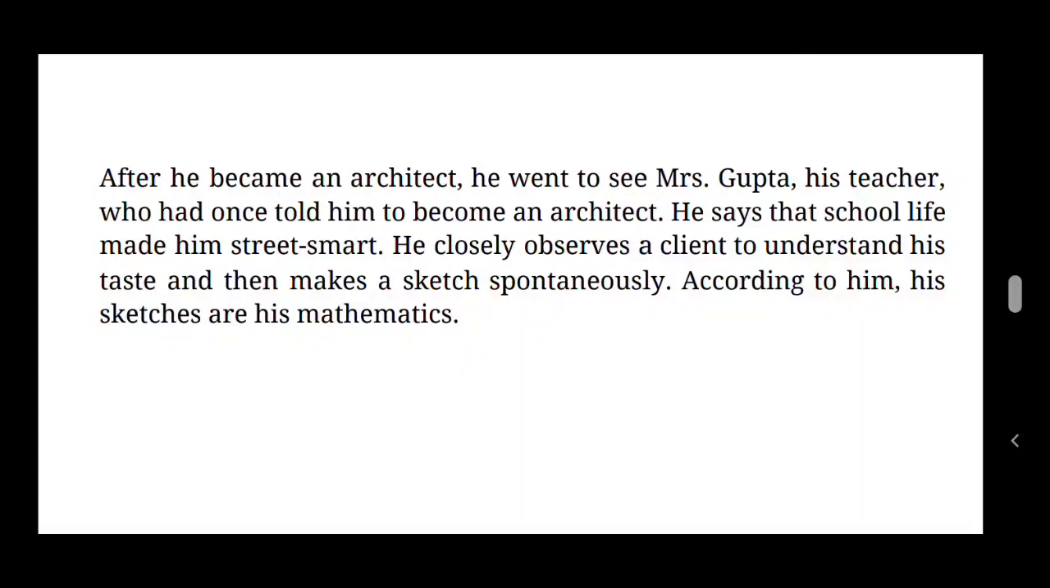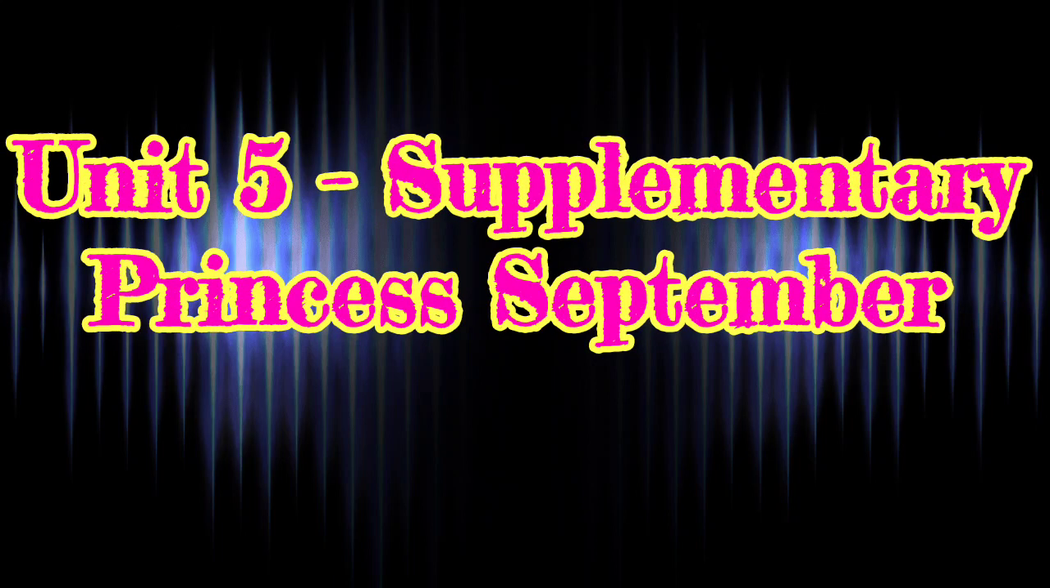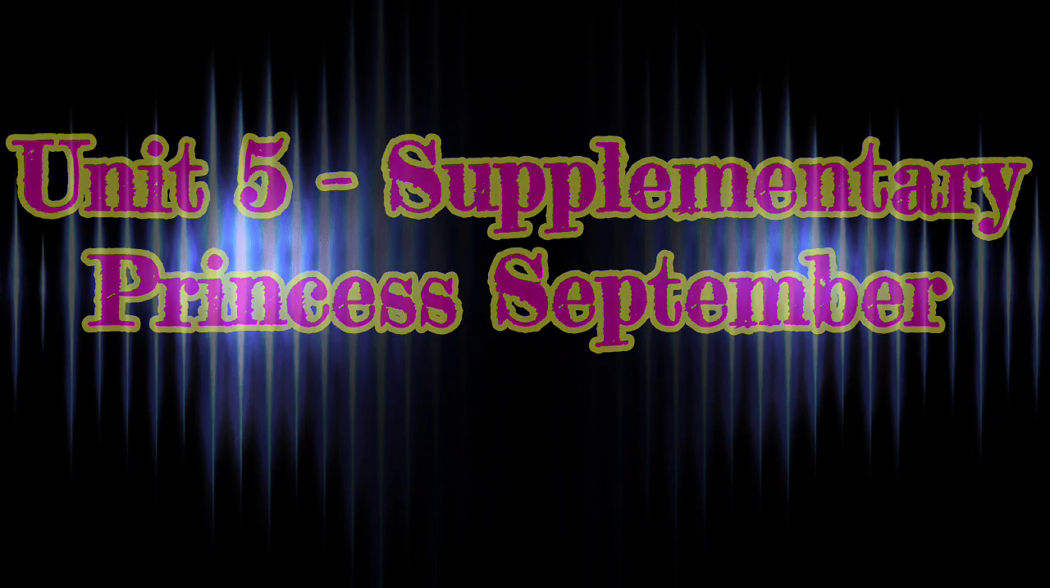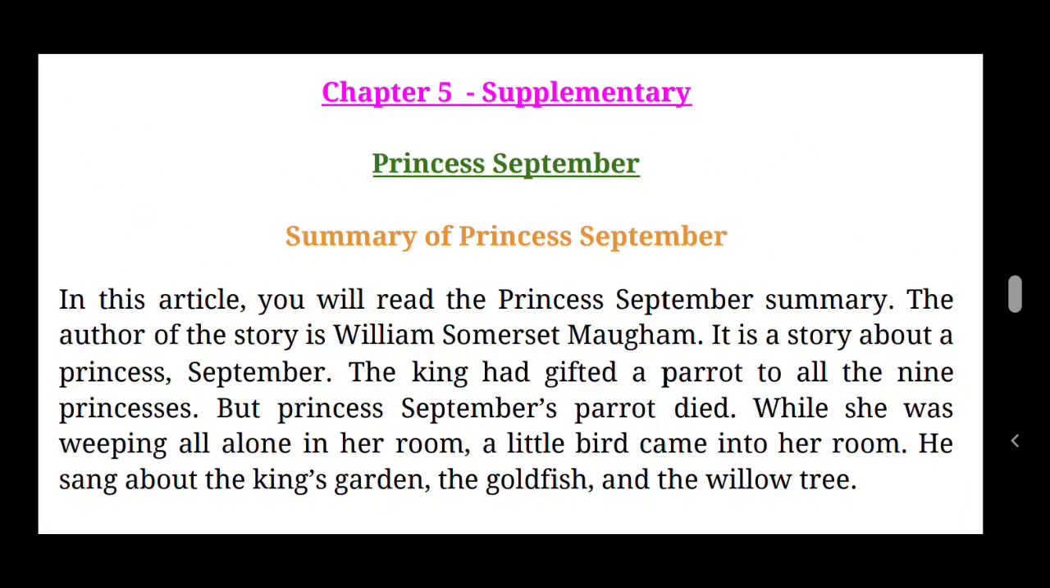Let's move on to the next supplementary, chapter 5, Princess September. Children, let's see the summary of the story, unit 5, supplementary. The title of the chapter is Princess September. Look at the summary here. The author of the story is William Somerset Maugham. It is a story about Princess September.